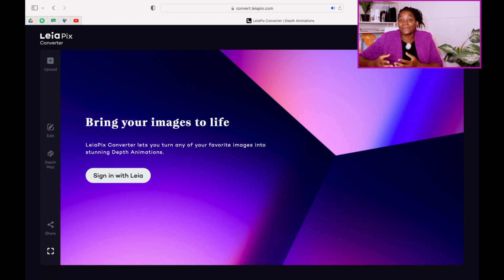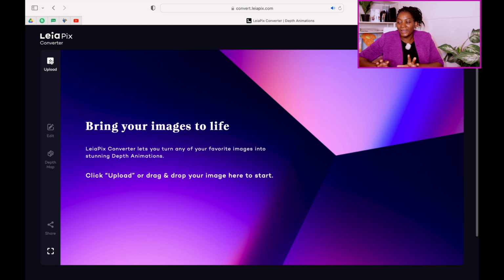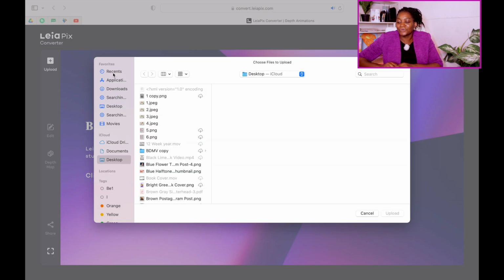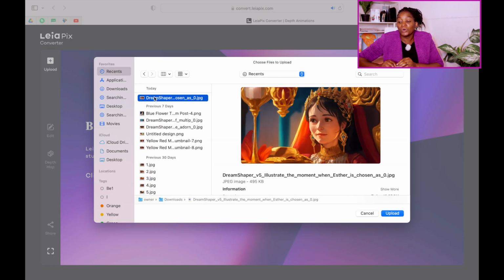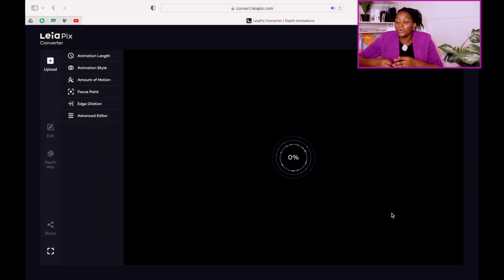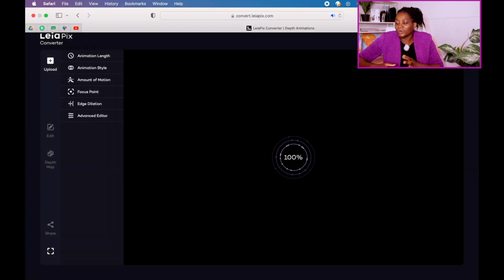So you now create an account, and so you just go ahead and create an account. All these things are free, so you don't need to worry. You don't need to even put your card anywhere. So you create an account. After you create an account, what do you have to do? You now go and upload the image that we had created. So you upload all your images. So let's upload this one.